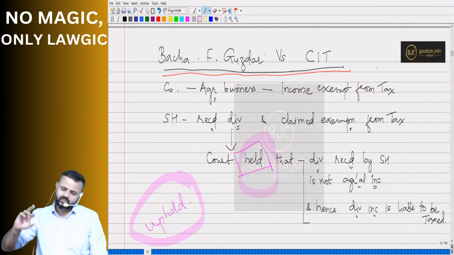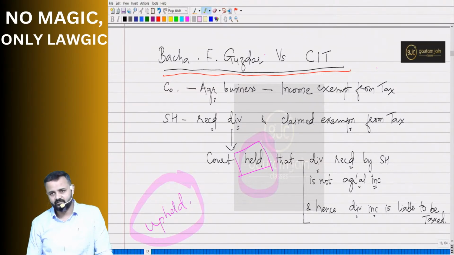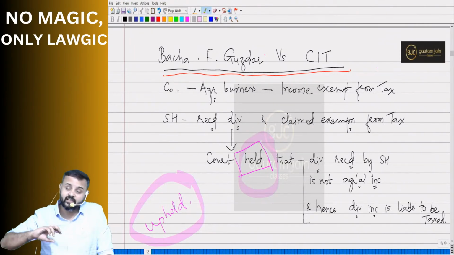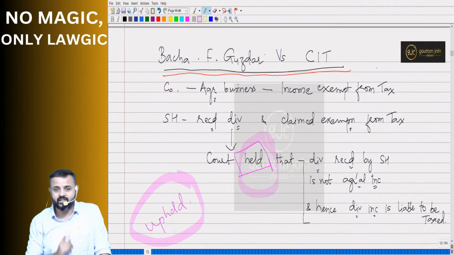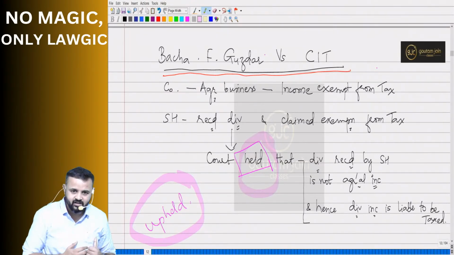Right, sir. So, sir, what's the difference between held and upheld? Now, who filed the case here? Bacha F. Guzdar. And the decision went in favor of CIT. It didn't go in favor of Bacha. It went in favor of CIT. That's where I use the word held. Suppose the decision would have gone in favor of the plaintiff, that is Bacha, then I would have used the word upheld. So whenever the decision comes in favor of that person who has filed the case, that is plaintiff, in this case Bacha, then we use the word upheld.